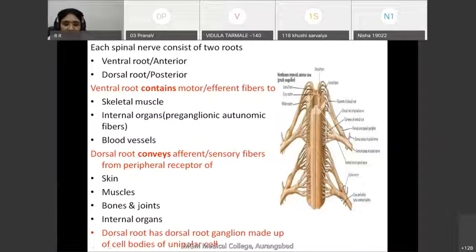intervertebral foramen. Before joining, the dorsal root has a ganglion called dorsal root ganglion. Two roots then join together in the intervertebral foramen, form a mixed nerve, which is nothing but the spinal nerve. The nerve comes out of the intervertebral foramen, divides into two rami, the anterior rami and posterior rami. Anterior rami supply the muscles of anterior aspect of the body. Posterior rami supplies the muscles of posterior aspect of the body and the skin over the back or posterior aspect.